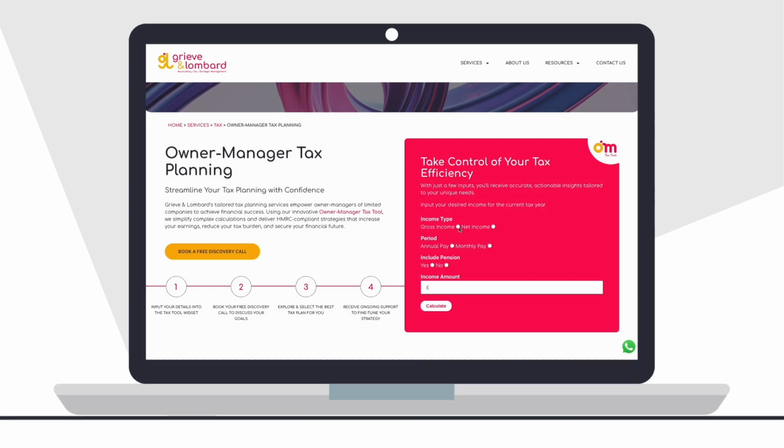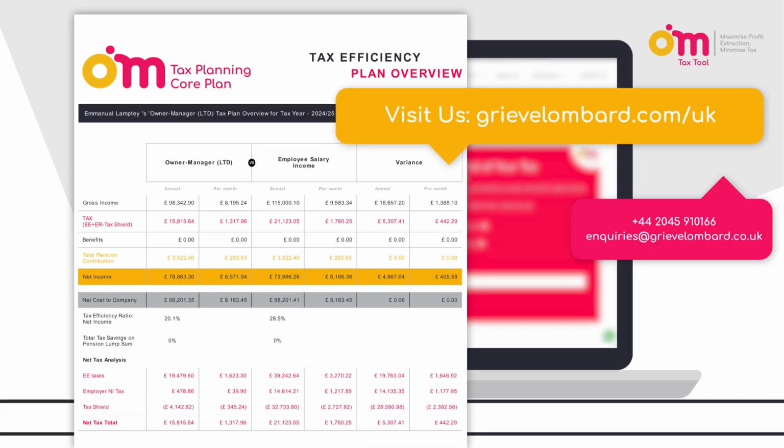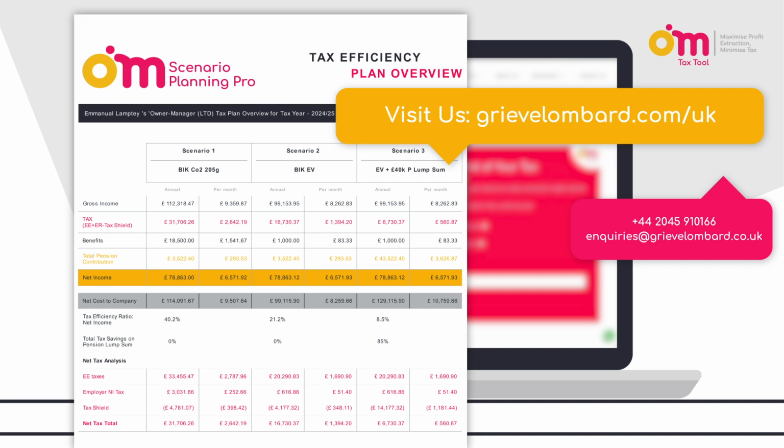Alright, let's simplify those outcomes for you. We have improved your net income by £4,867 per annum without increasing your salary expense to the company. Electric vehicle financially is a smart choice as it's the most tax efficient benefit in kind tax.